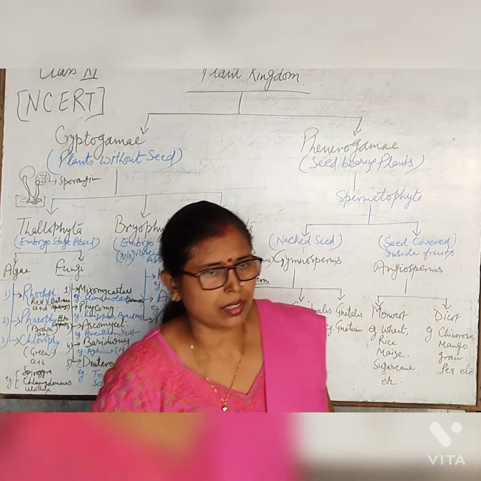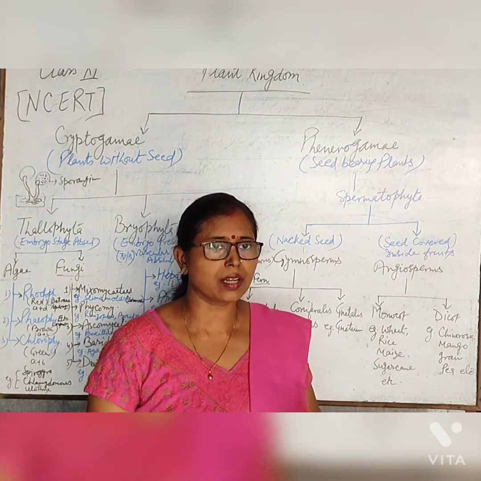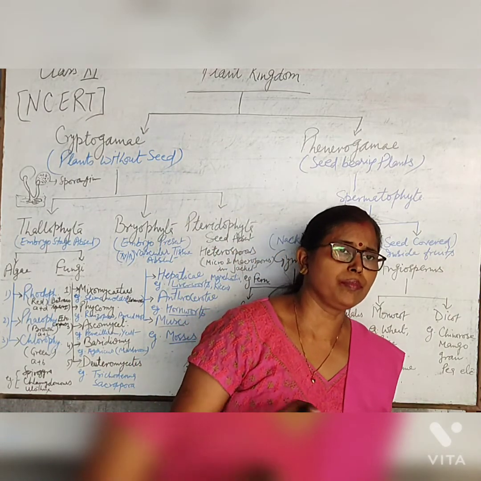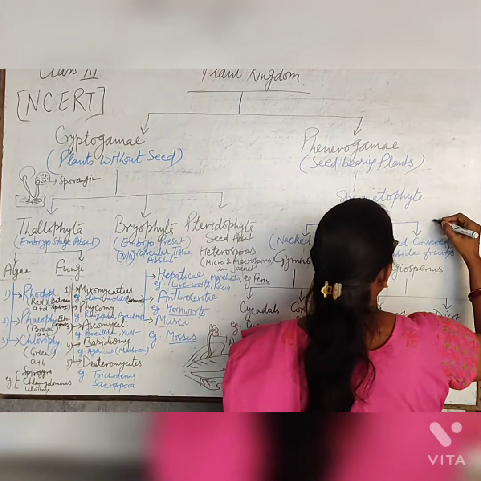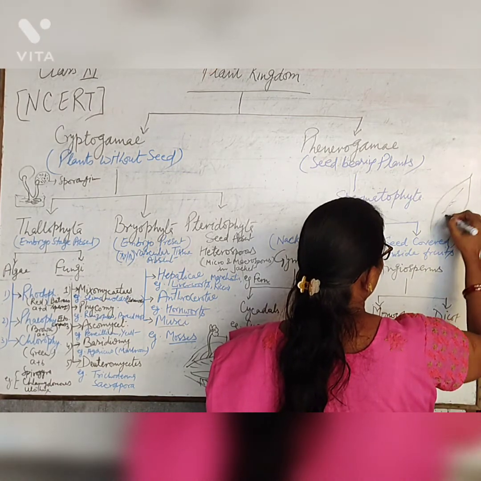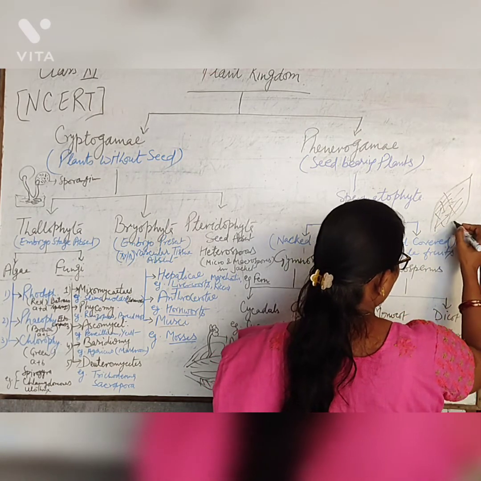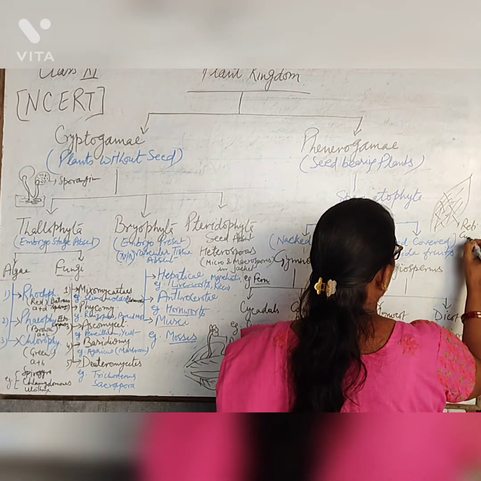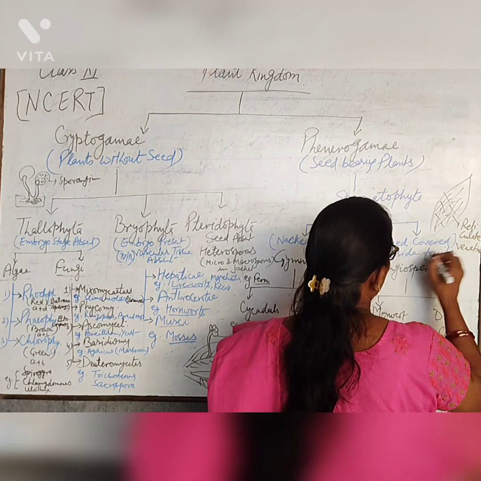We can externally observe and distinguish both types of plants on the basis of external features like leaves. Reticulate venation is found in dicot leaf, like this dicot leaf with its lamina. It is a reticulate, net-like venation.